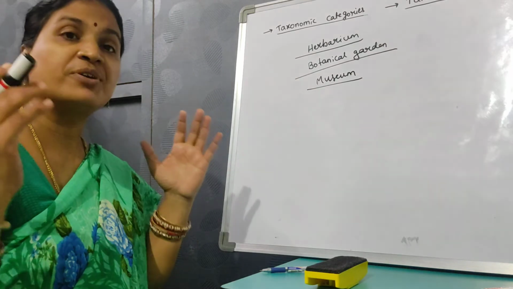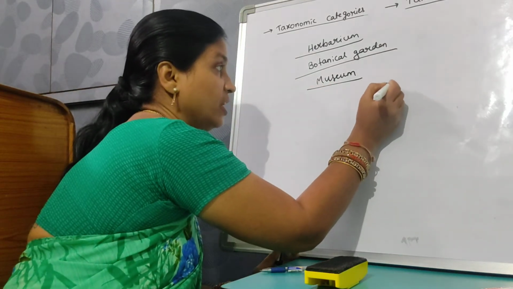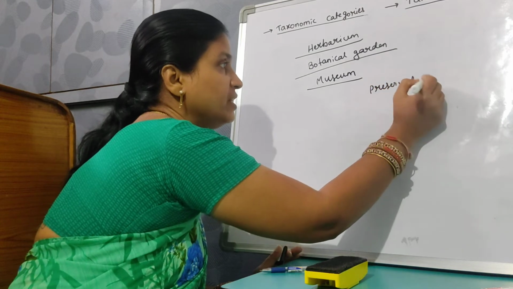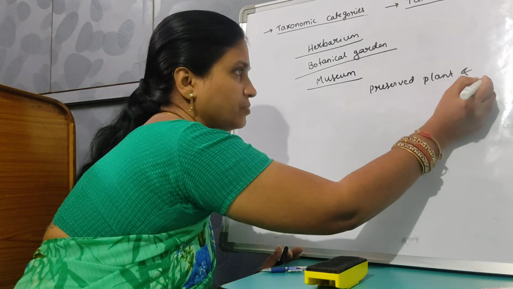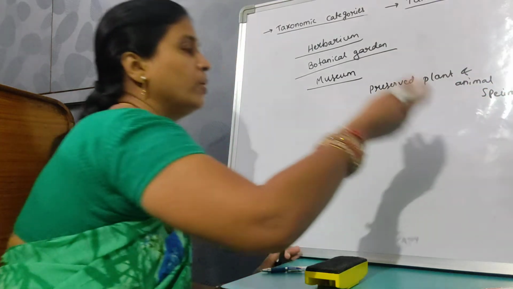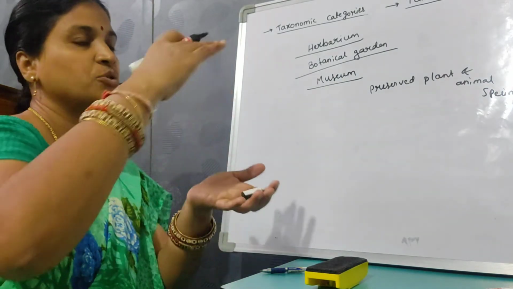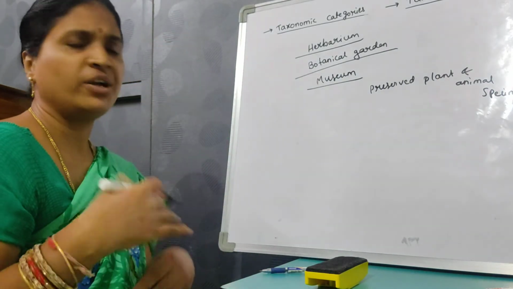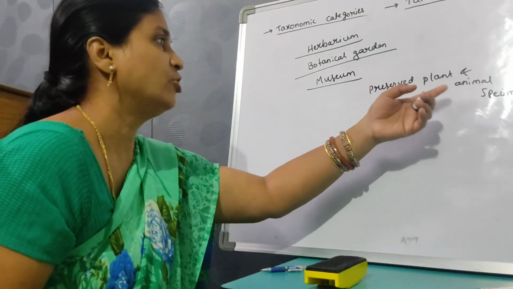A collection of preserved plant and animal specimens are kept. Remember, they are preserved. A plant is taken, applied with some solution, and stored in a jar, or a dried specimen can also be stored.